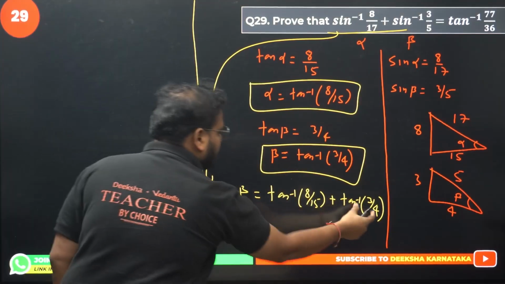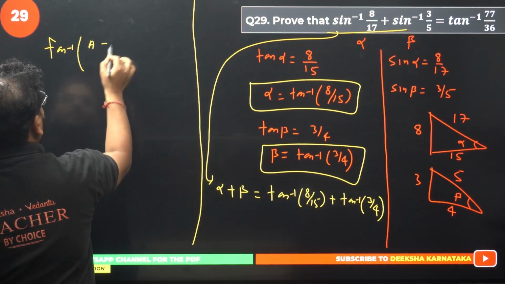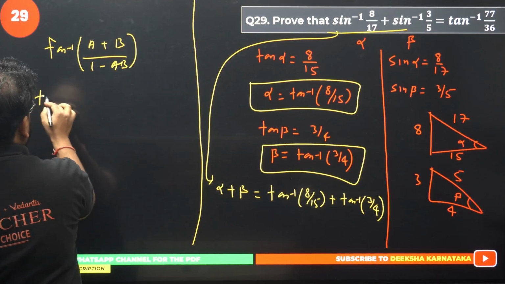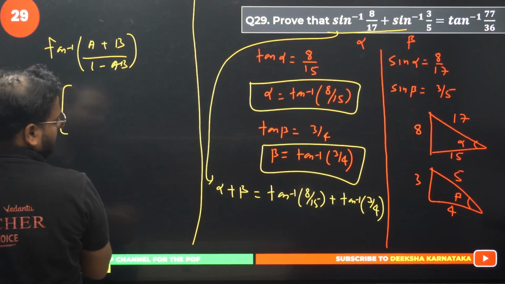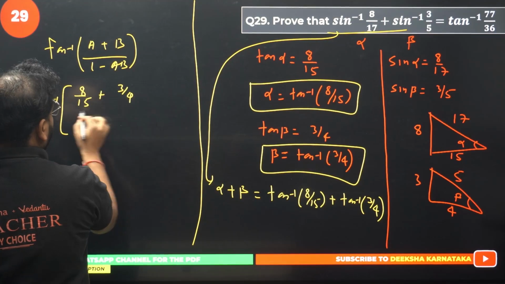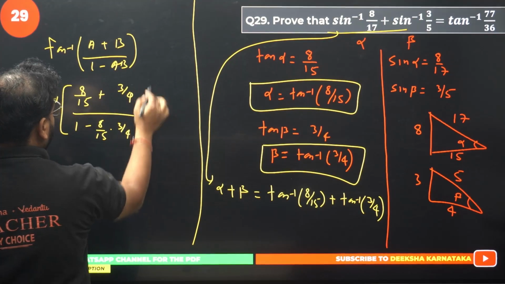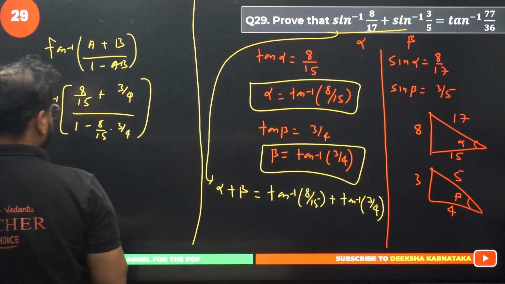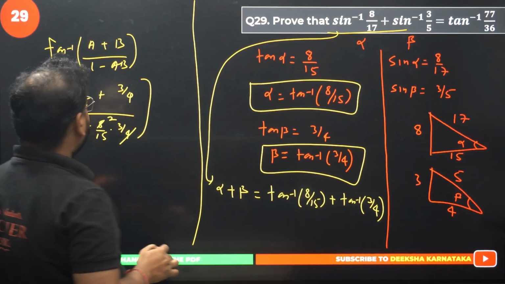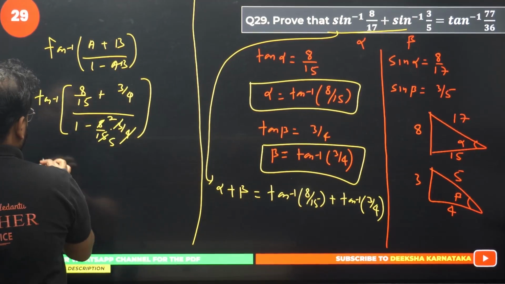Tan inverse of A plus tan inverse of B. The formula is tan inverse of A plus B divided by 1 minus AB. So tan inverse of, check this out, 8 by 15 plus 3 by 4 divided by 1 minus 8 by 15 into 3 by 4. So we get from here 4 2s are 8, right? And 3 5s is 15. Okay. Now from here I'm getting what?